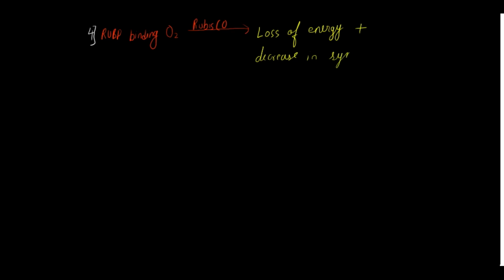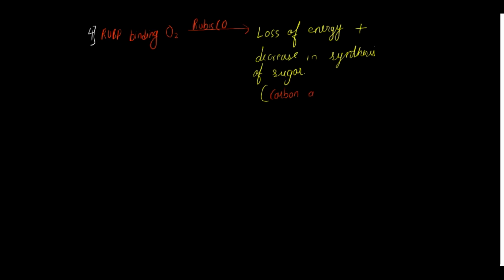What is the next thing that we should keep in mind? RUBP binds to the oxygen. Okay, RUBP binds to the oxygen, and this binding is done by Rubisco, which is present in the chloroplast. But the problem is, if that happens, then there will be loss of energy, and also the sugar synthesis will be reduced, or there will be a decrease in sugar synthesis.